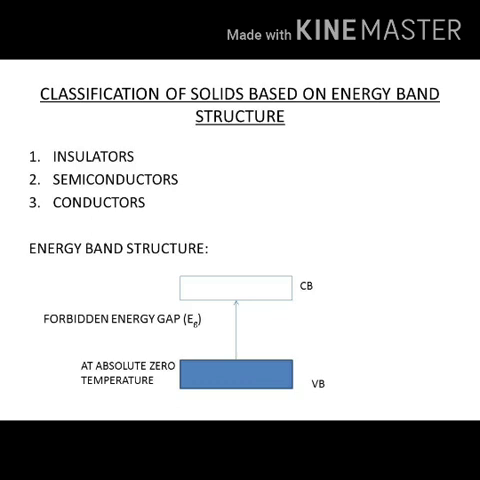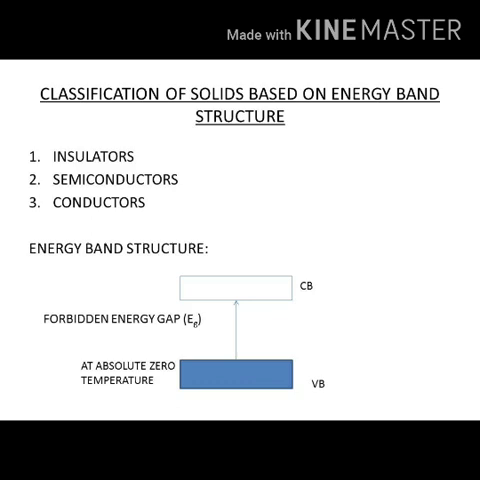Before going to study in detail, let us understand what is this energy band structure. Energy band structure consists of valence band and conduction band separated by some forbidden energy gap. And this forbidden energy gap is going to differ for different materials and decides what type of a material it is. At absolute zero temperature, the valence band is full of electrons whereas the conduction band is empty. No electrons are found in it.